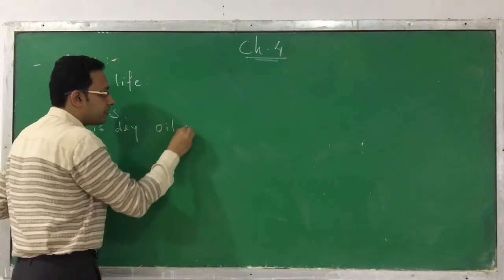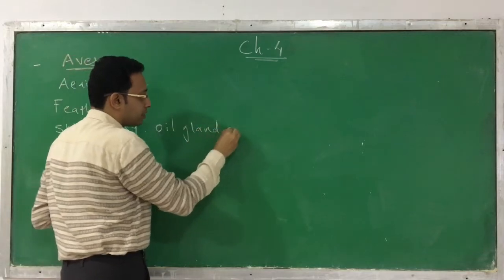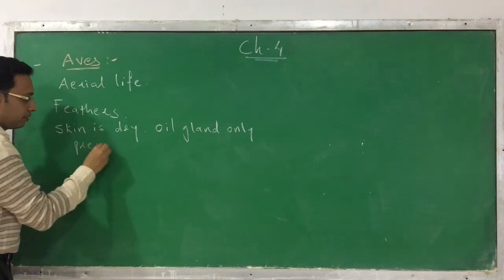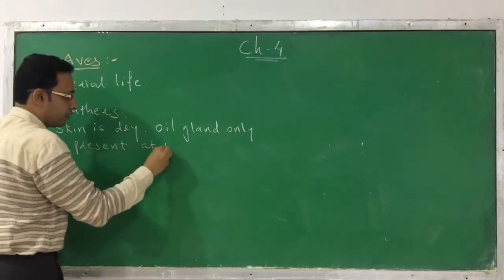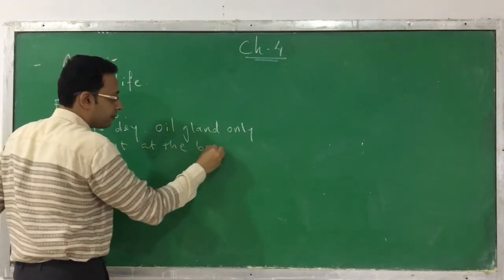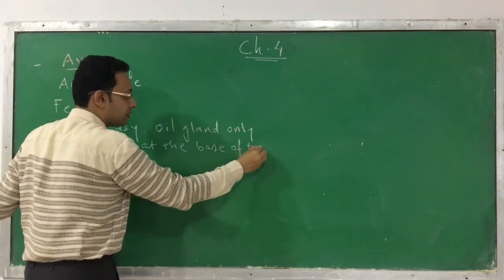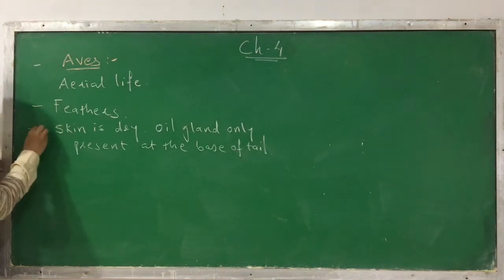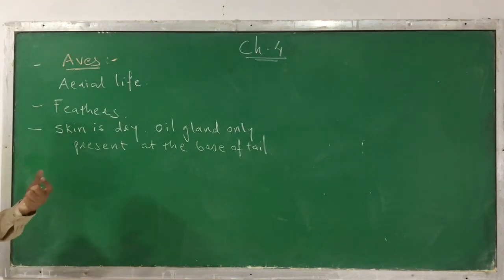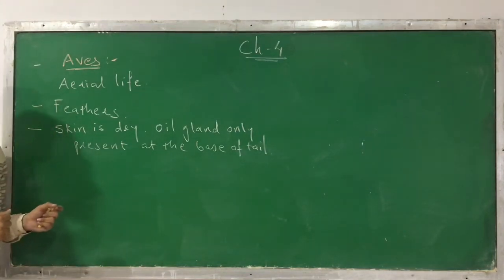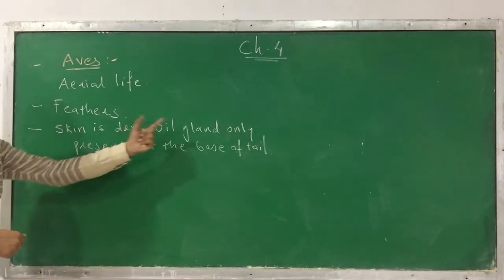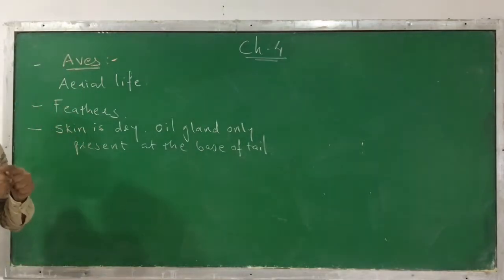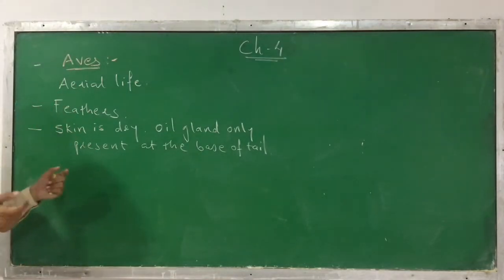The oil gland is only present at the base of the tail. Otherwise, they possess feathers, and their skin is dry due to the absence of oil glands on the skin. But yes, the oil gland can be found at just the base of the tail, whereas in the rest of the portions the oil gland is absent.